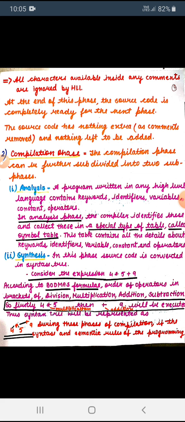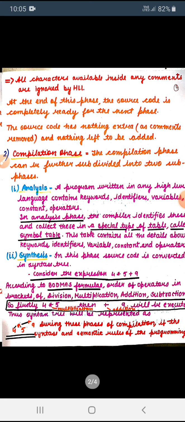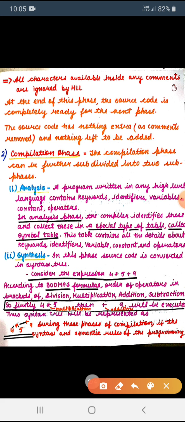Second is the compilation phase. This is the most important phase. This phase is subdivided into two categories, analysis and synthesis. Analysis: a program in this phase identifies all the tokens. The most important word is tokens. A program written in a high level language contains tokens. What do you mean by tokens?